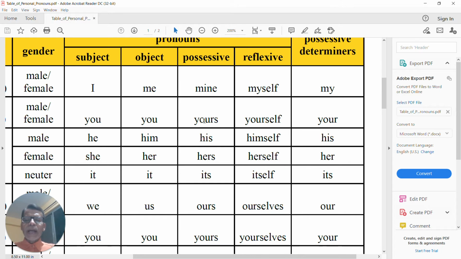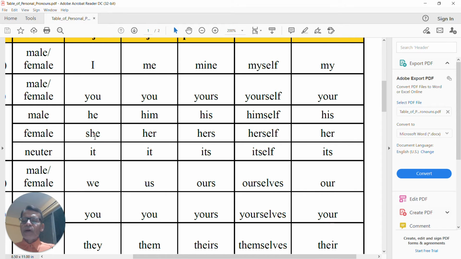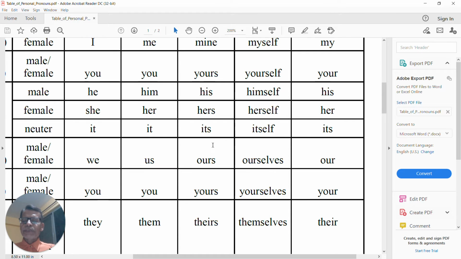Okay, look at other examples. You and yours. So here you see no apostrophe has been used. Okay, his is simple. Now hers, she, her, hers, without an apostrophe. It. These are all the possessive forms of the personal pronouns. Its, no apostrophe here.